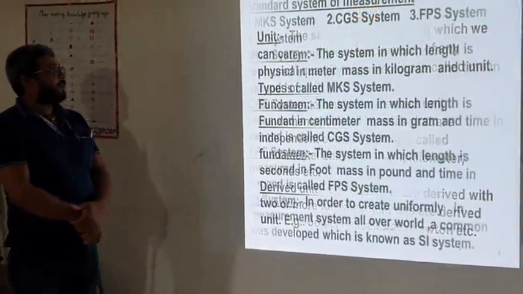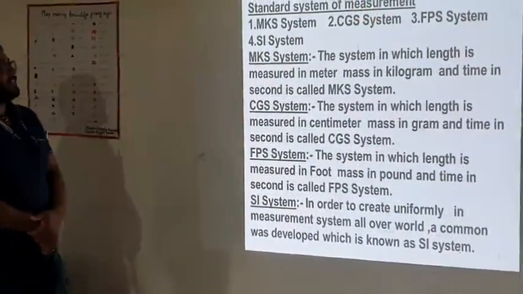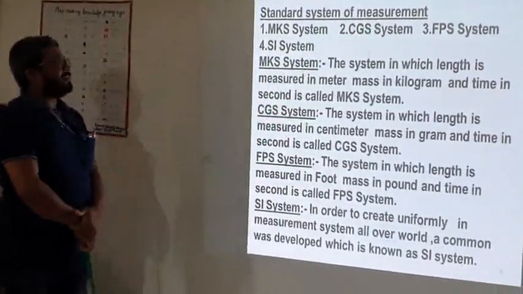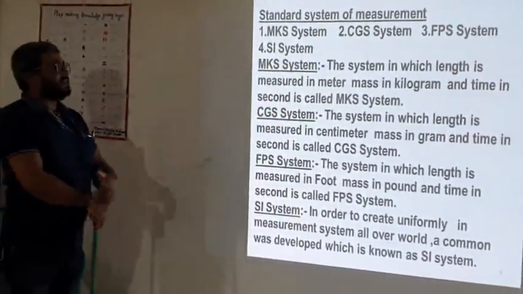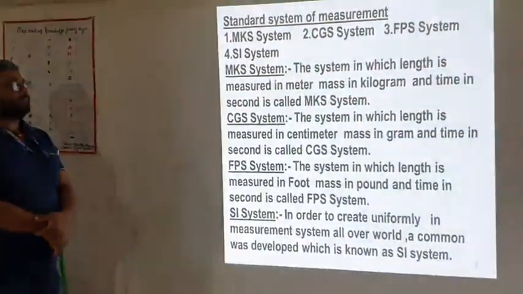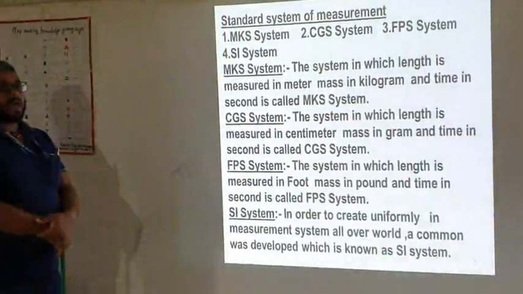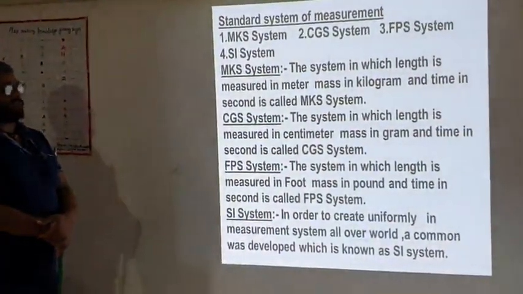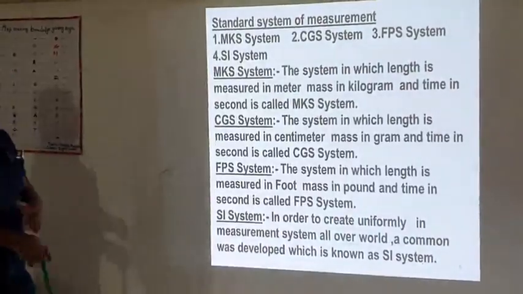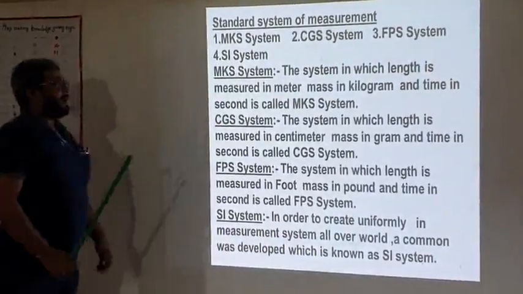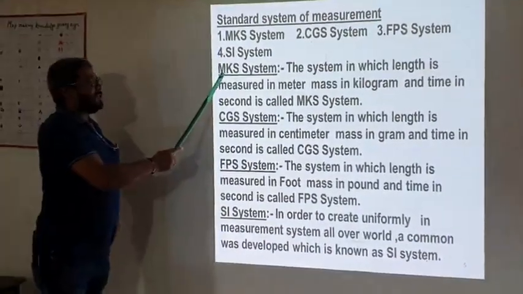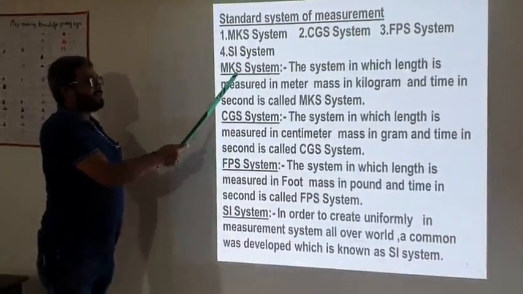Now next, here we are going to study about the standard systems of measurement. There are 4 standard systems of measurement: MKS system, CGS system, FPS system and SI system. First of all, understand the MKS system. M is meter, K is kilogram, S is second.